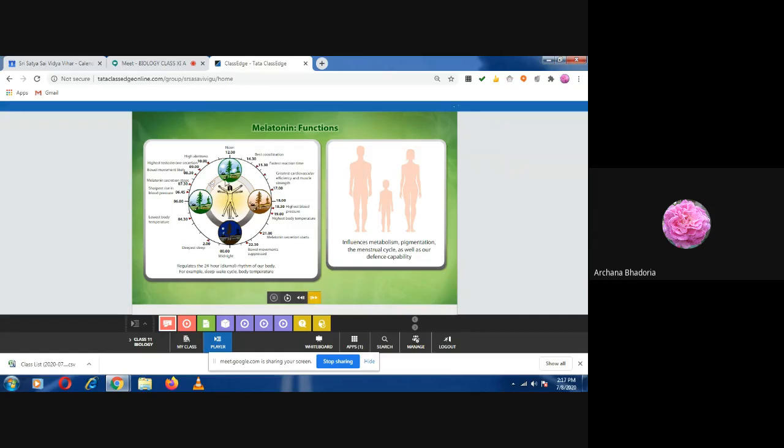Diurnal rhythm of our body. So this is the rhythm, the diurnal cycle, which the figure is showing. 12 noon and then midnight are given. Then you find the best coordination, fastest reaction time. When does it occur? Remember, according to this diurnal rhythm of our body, we should make our timetable of eating, sleeping, resting.